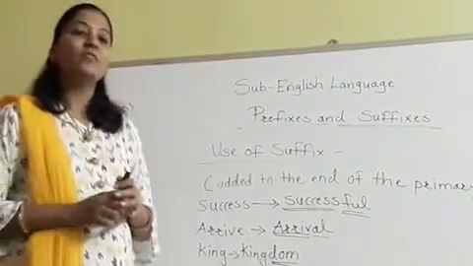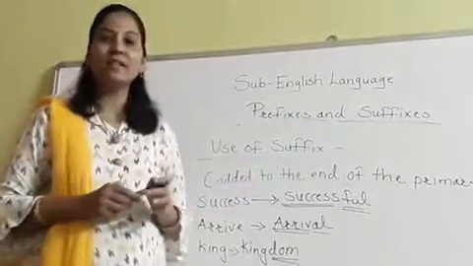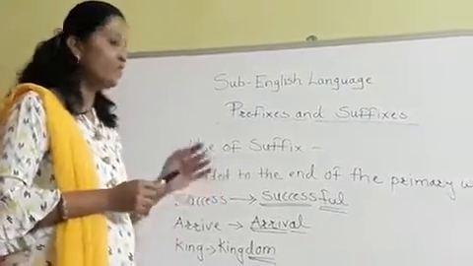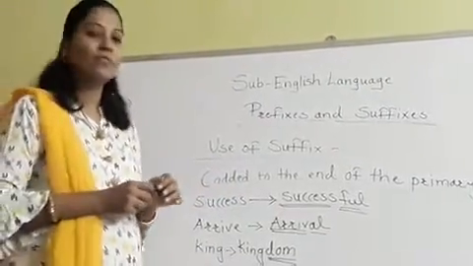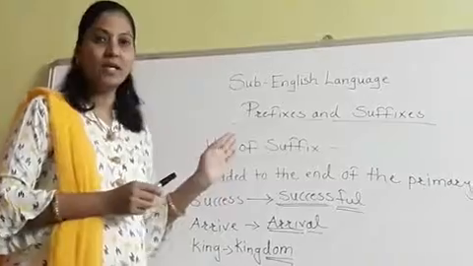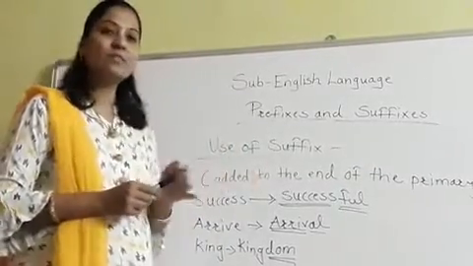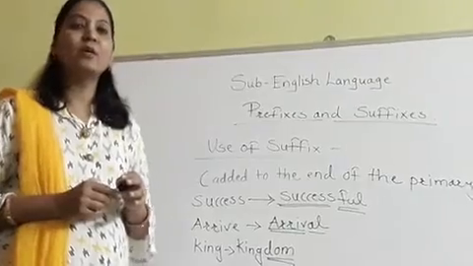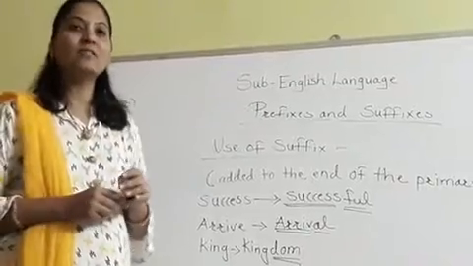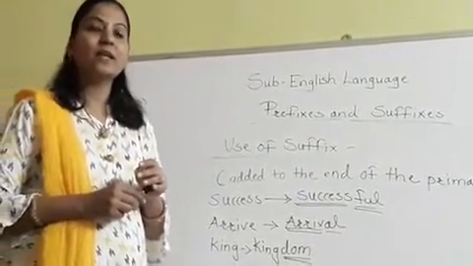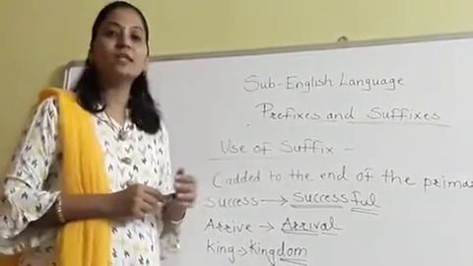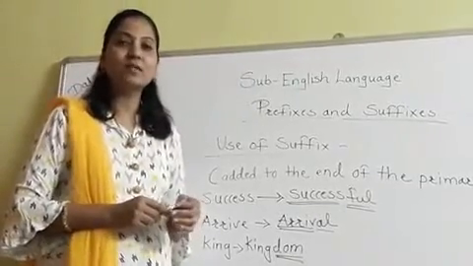In short, we can say that prefixes are the head of the word and suffixes are the tail of the word. Why am I saying head? Because it comes before the word. Prefix means some syllables that are added to the primary word before the primary word, and suffix means when we are adding some syllables or some words at the end of the word, it becomes the suffix. So have you understood? Now we are going to see some more examples.